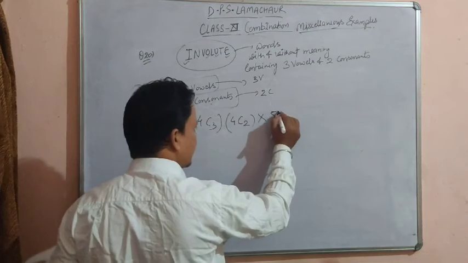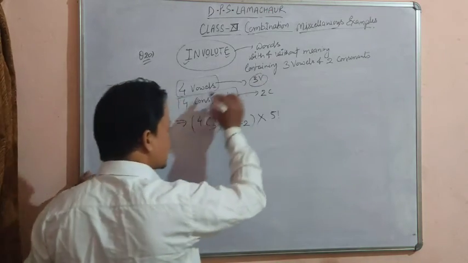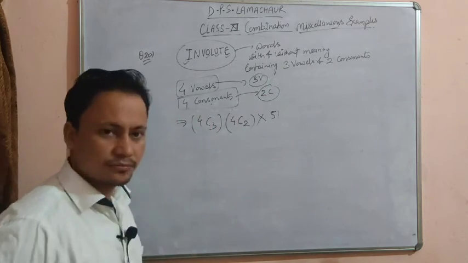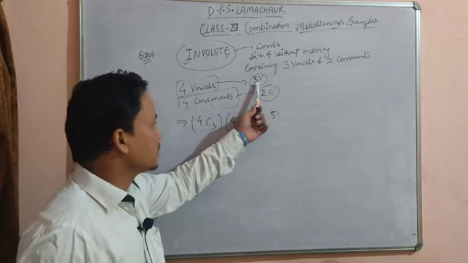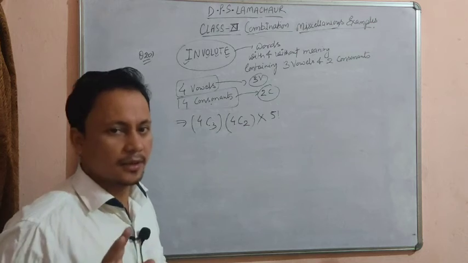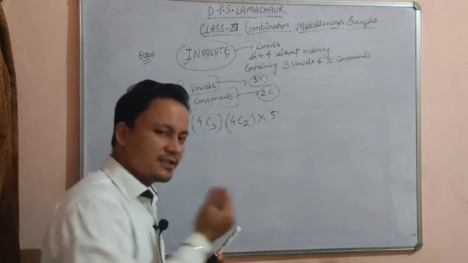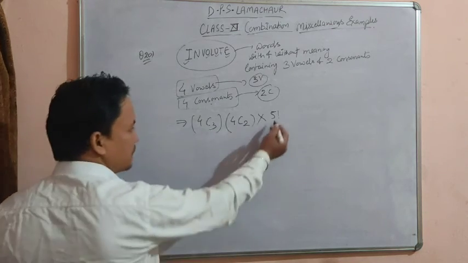So multiply by 5 factorial. Are you getting my point? We are selecting 3 vowels out of the given 4 vowels and 2 consonants out of the given 4 consonants. So the word which will be built will have 3 plus 2, that is 5 letters. But these are only selections, not arrangements. These 5 letters will be arranged in 5 factorial manners. So multiply with 5 factorial.